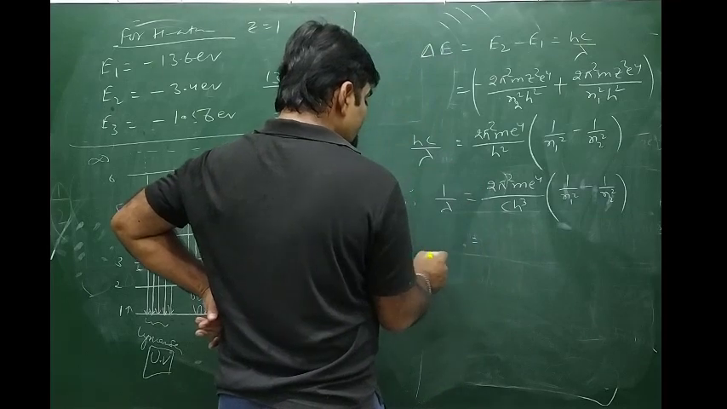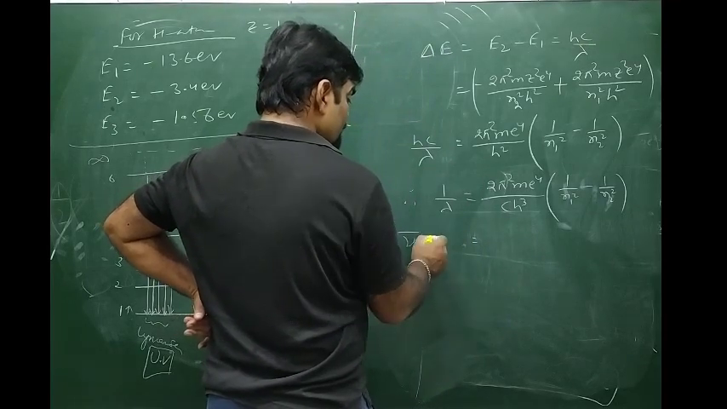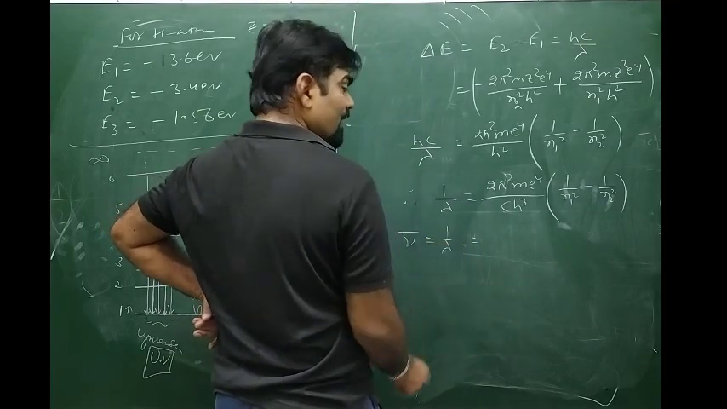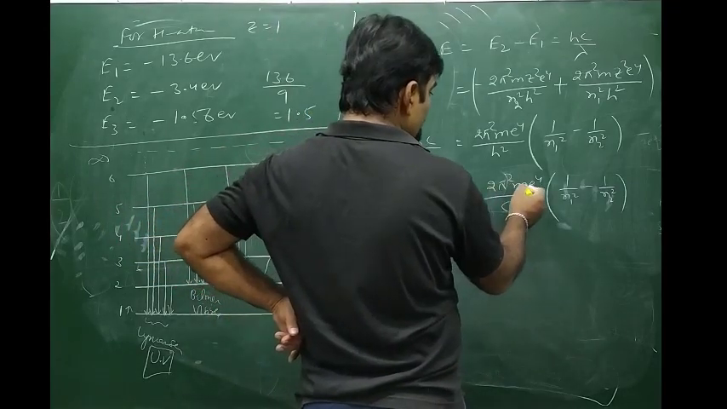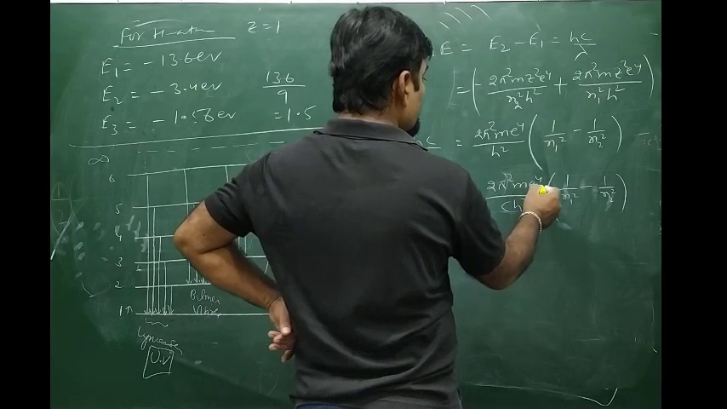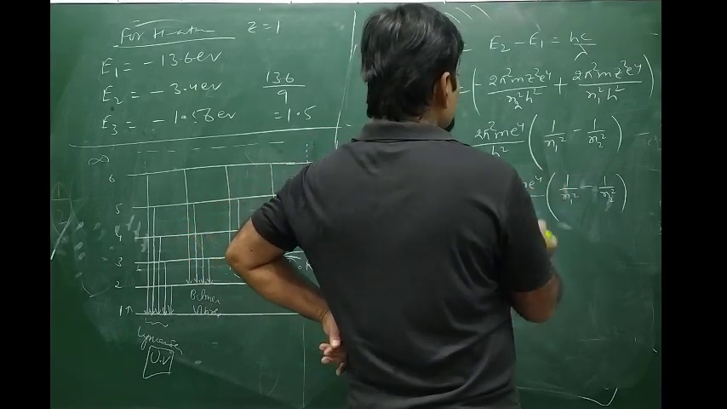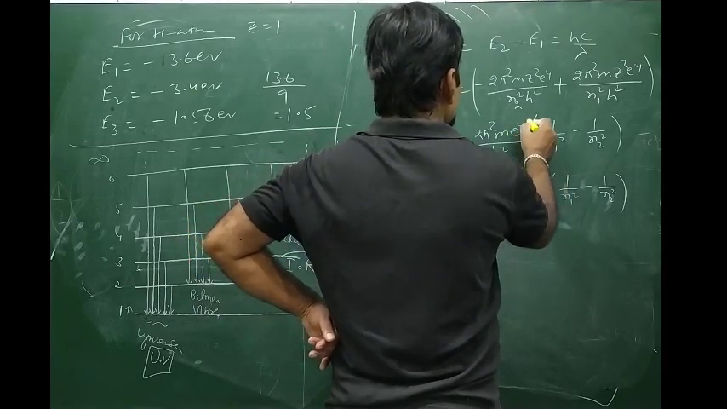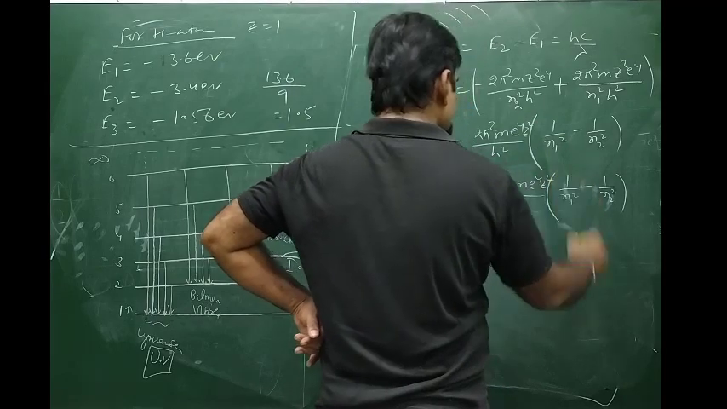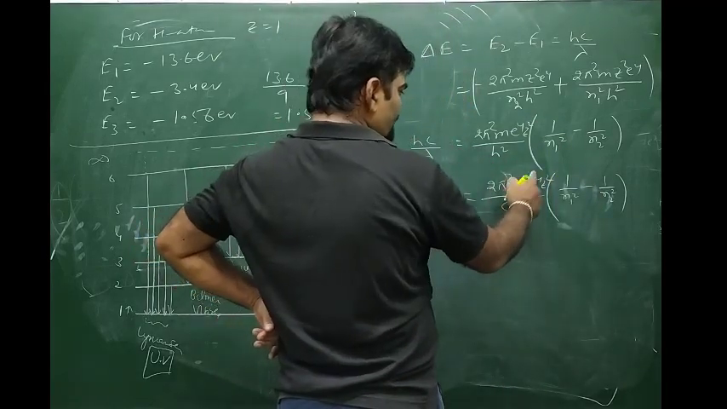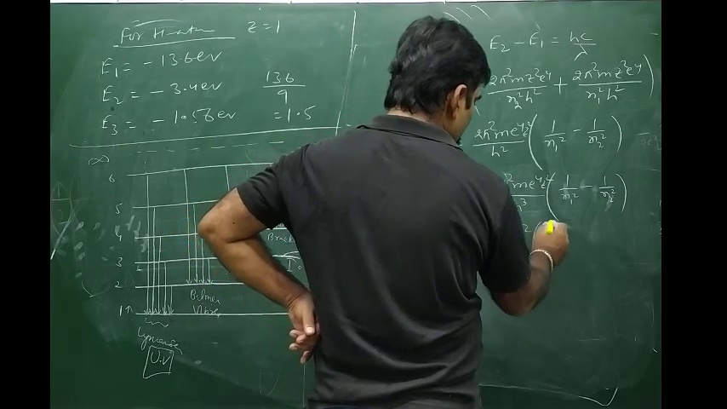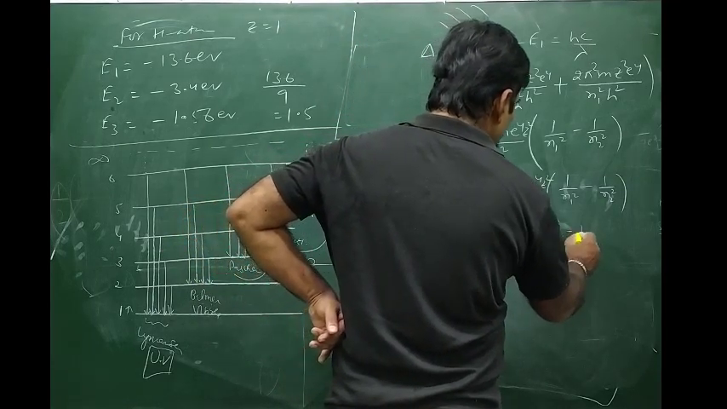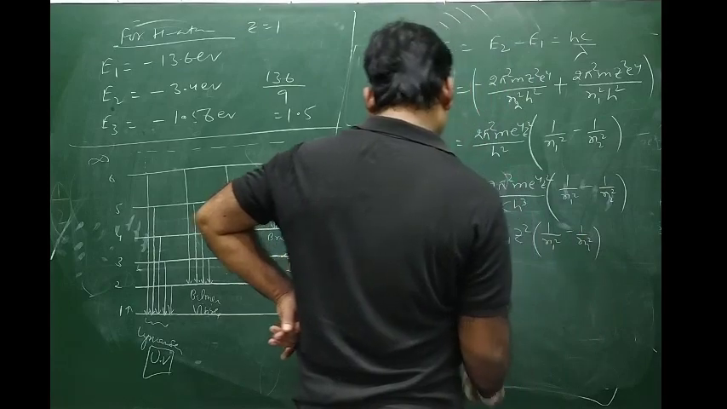This 1/λ is known as the wave number, the reciprocal of wavelength, which equals 2π²me⁴/(ch³) into Z, also 2π²mZ². So Z² is there. 2π²me⁴/(ch³) is a constant known as the Rydberg constant, into Z² into (1/n1² minus 1/n2²).